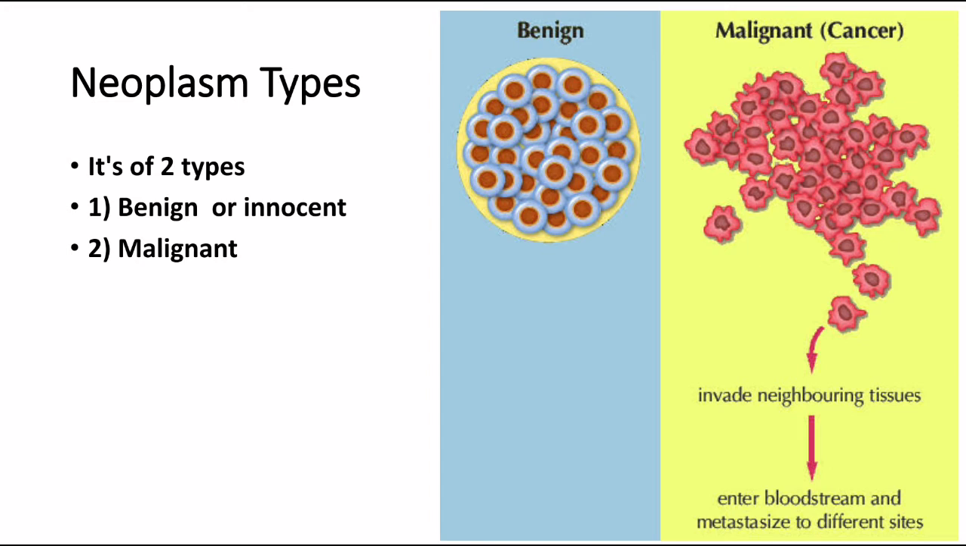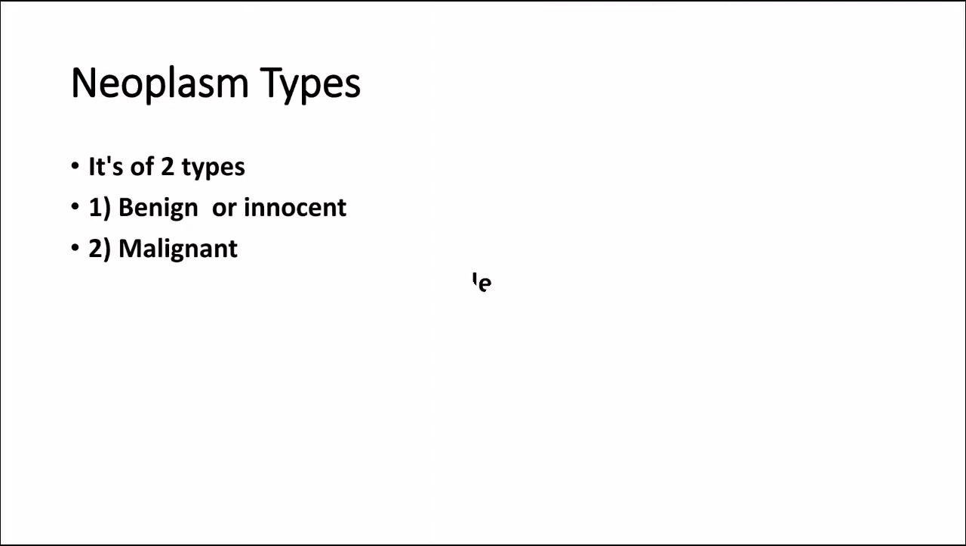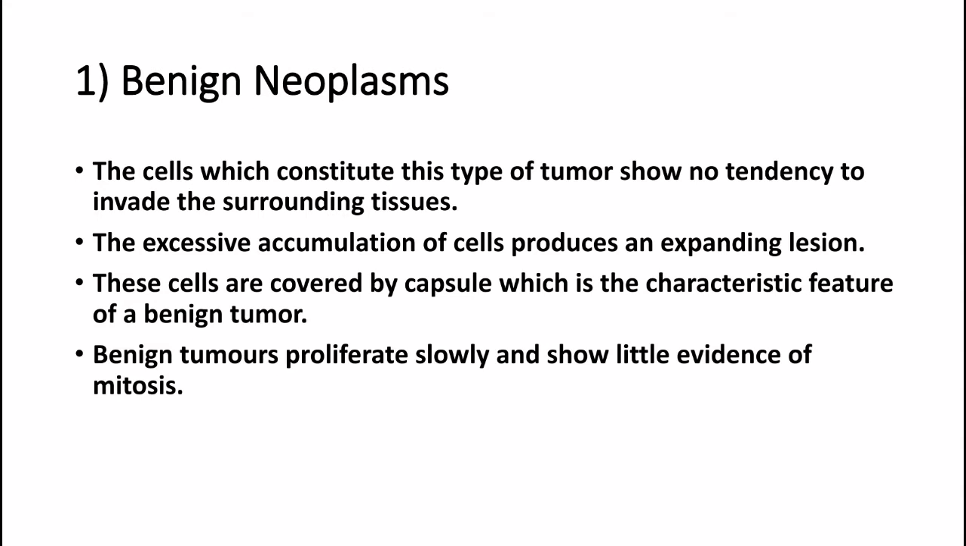Neoplasm types. It's of two types: one, benign or innocent; two, malignant. One, benign neoplasms. The cells which constitute this type of tumor show no tendency to invade the surrounding tissues. The excessive accumulation of cells produces an expanding lesion. These cells are covered by capsule, which is the characteristic feature of a benign tumor. Benign tumors proliferate slowly and show little evidence of mitosis.